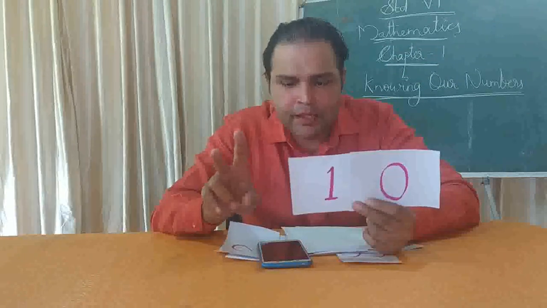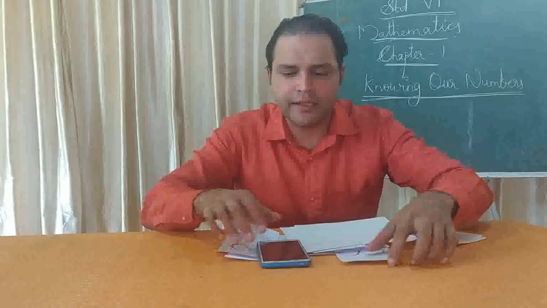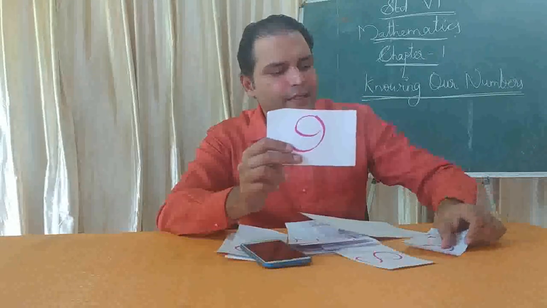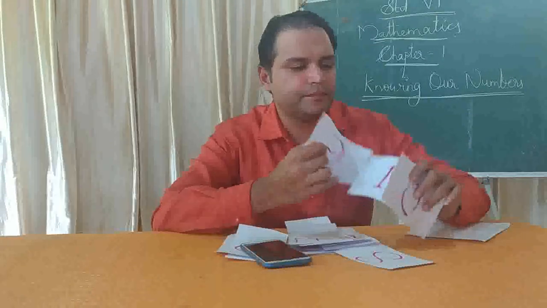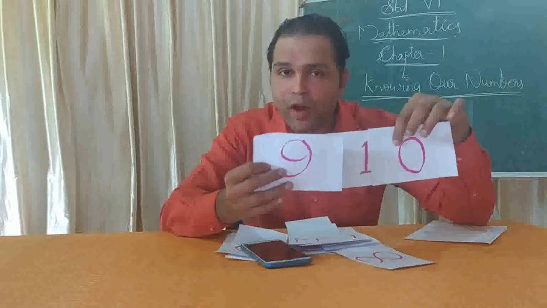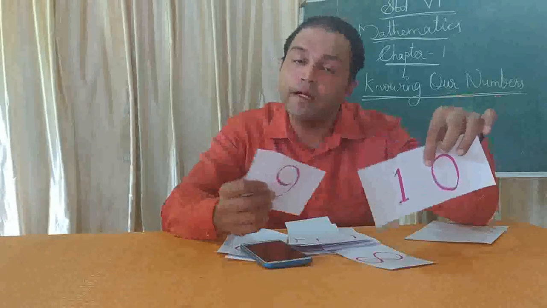Am I right? So my question is, before 10 which number comes? 9. How many digits does 9 have? Only 1 digit. And after 9 comes the number 10. Understand?